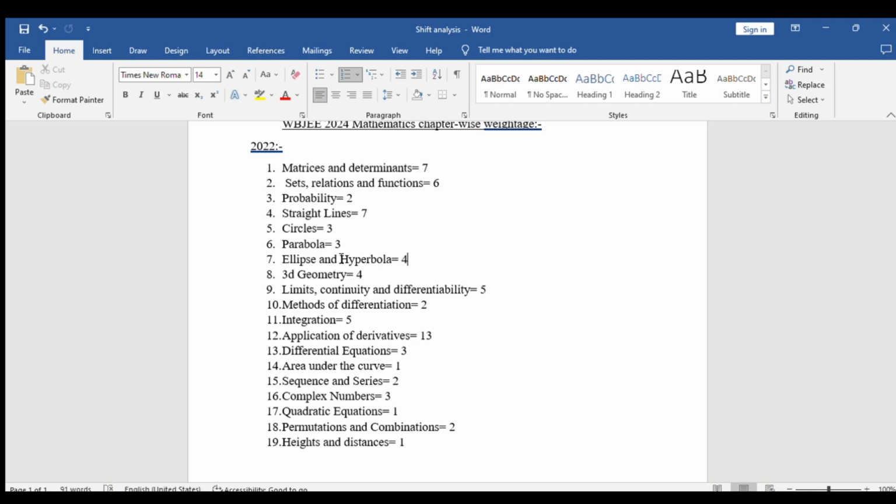So that was it. This is the weightage, and in some other video I shall also show you the chapter-wise weightage for mathematics as per the 2023 paper.